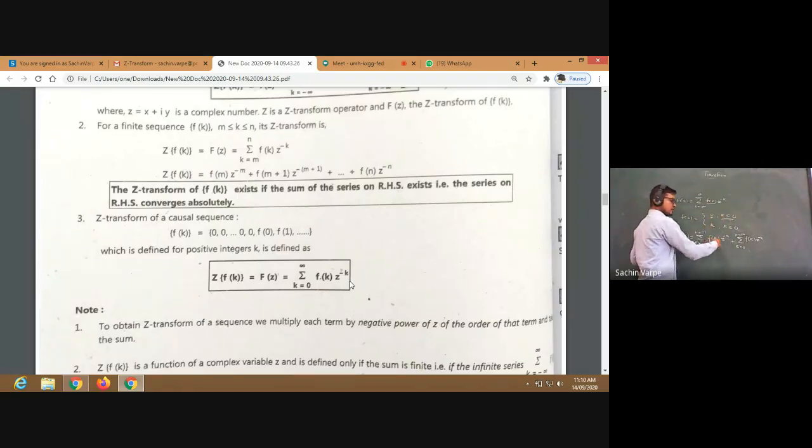So 0 into z raised to minus k is 0. So the summation of all those zeros from minus infinity to minus 1 will be 0. Is it clear? 0 plus summation. Now this f of k in the non-negative positions will be k. So k into z raised to minus k, k from 0 to infinity, and that will be the Z transform of this given causal sequence. So that is what they have defined there. Z transform of a causal sequence will be the sum from k equal to 0 to infinity. This is the reason.